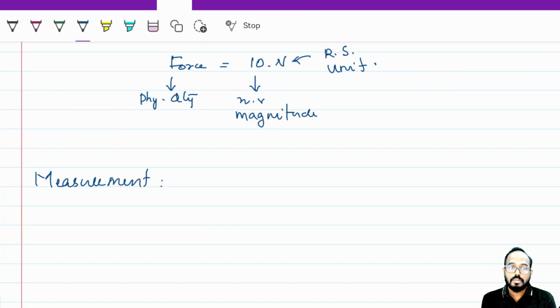Okay, the next topic is measurement. Now you know what measurement is. It's a comparison of a reference standard with a physical quantity. In that we will discuss what measurement is, what the procedure is to measure a quantity, and what the errors and uncertainty are. All these things we will discuss in the upcoming lectures.